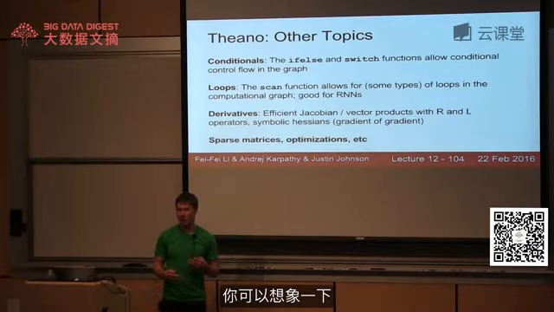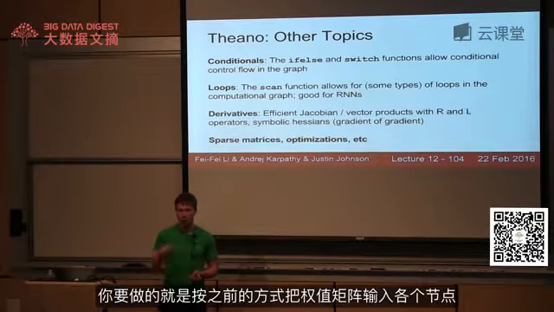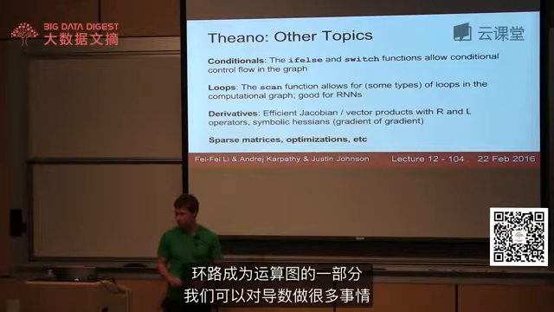Because you can imagine to implement a recurrent network in one of these computational graphs, all you're doing is passing the same weight matrix into multiple nodes. And scan actually lets you do that in a loop and have the loop be an explicit part of the graph.